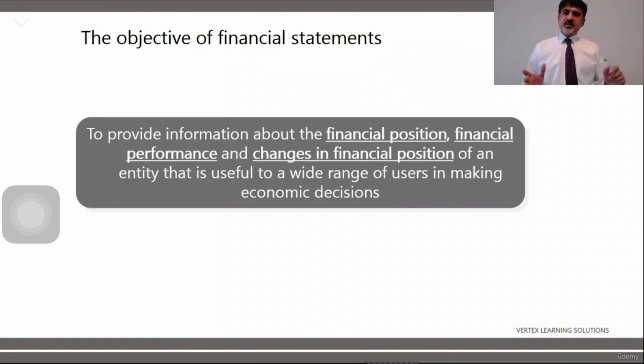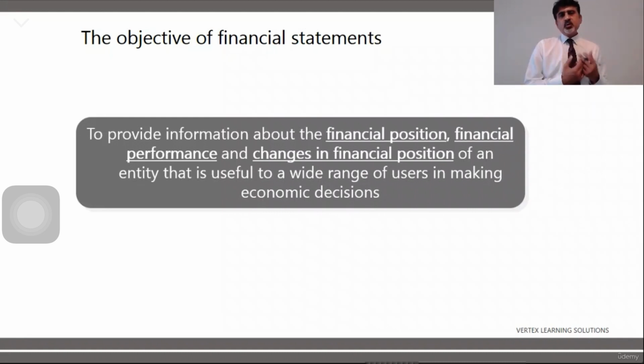So there are different groups of users, and they need information from a business to make some decisions. Like suppliers, they decide whether to supply to this business or not. So how would they make this decision? They will see financial statements, understand the information and then take a decision. A bank, you apply to a bank for a loan, and the bank has to take a decision: should I give this business a loan or not? And if I give a loan, how much should I give? So how would the bank take that decision?